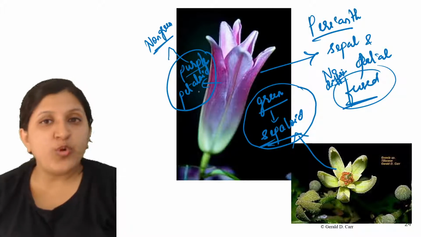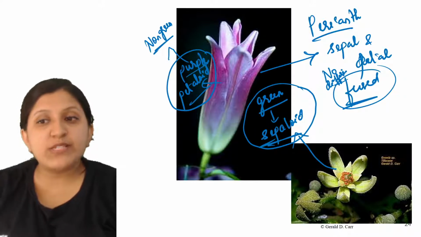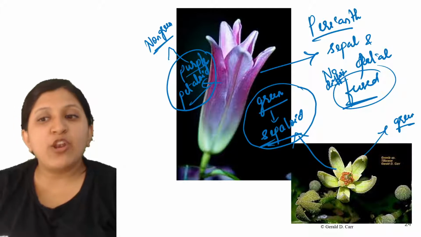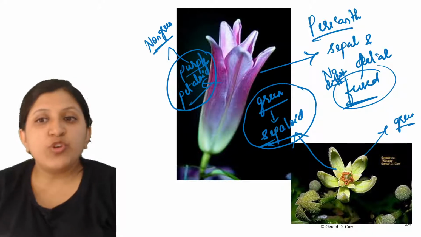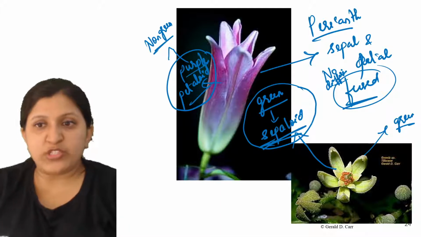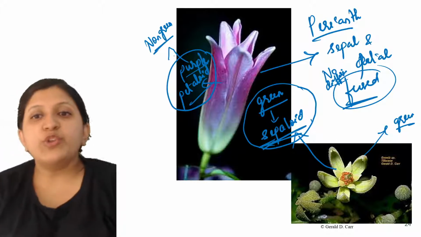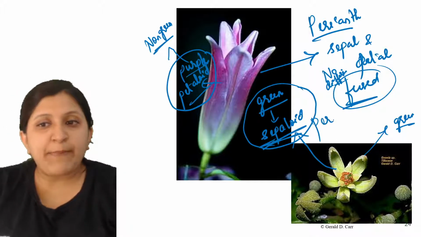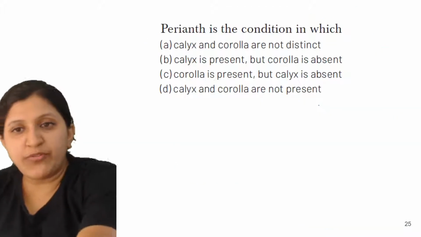In that case, what do we call it? It is petaloid. Now here you can see this is green in color. Since it is green and we cannot differentiate which one is petal or sepal, this is called sepaloid. So you can just write it as a petaloid perianth or a sepaloid perianth. This is with respect to the flower.